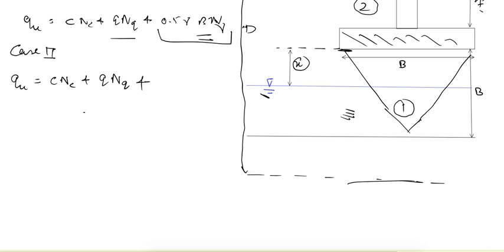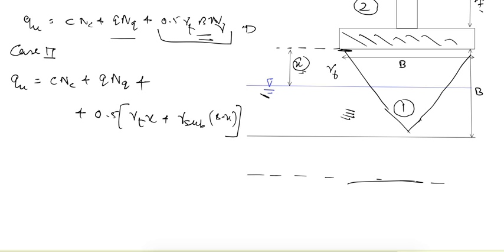So the third term is given as 0.5 gamma T, that is gamma T is the unit weight in this part. Let's write it here as gamma T. So gamma T into x, that is this distance, plus gamma submerged into B minus x, and after that it is multiplied with N gamma. So this is the complete equation.